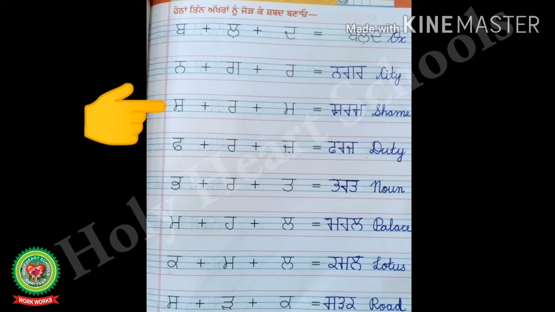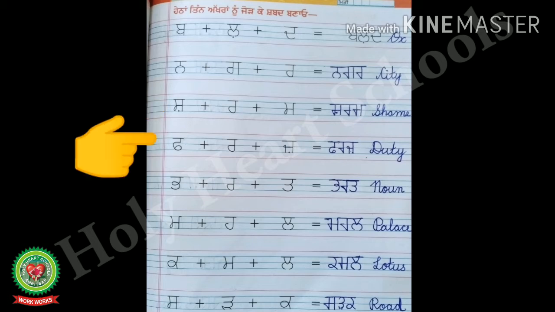Now look at the next line and start reading. Sasse Per Bindi Shasha plus Rara plus Mamma is equal to Sharam. Shasha Rara Mamma, Sharam. Sharam means shame. So write the English meaning in front of Sharam. SHAME, shame.